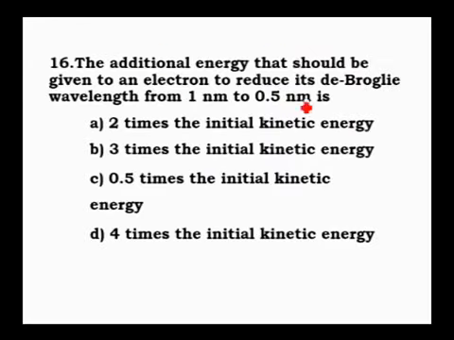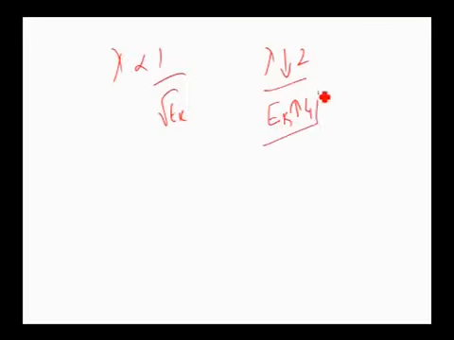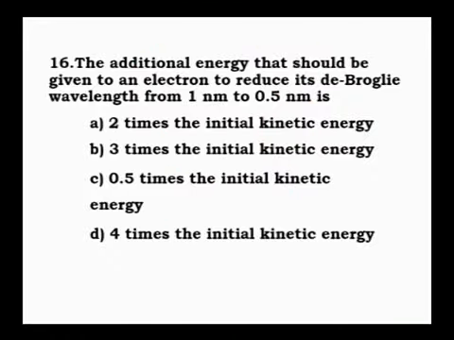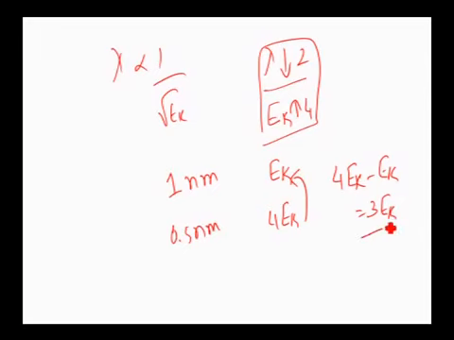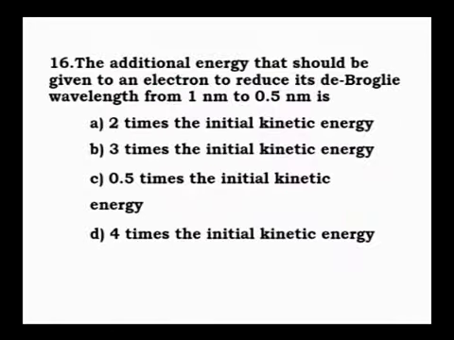What did the question ask? What is the additional energy given? So what will that additional energy be? Anyway, kinetic energy increases by 4 times, understood? Assume that when wavelength is 1 nanometer, kinetic energy is equal to K. Next, wavelength is given as 0.5 nanometer. That means at 0.5 nanometer, kinetic energy will be 4 times Ek. What is the additional kinetic energy given? That is 4 Ek minus Ek. That will be 3 times Ek. Don't tap it wrongly. It will be 3 times of kinetic energy, not 4 times, because the kinetic energy value is 4 times. Additional energy will be 3 times Ek. Therefore the answer is option B. It is 3 times the initial kinetic energy.